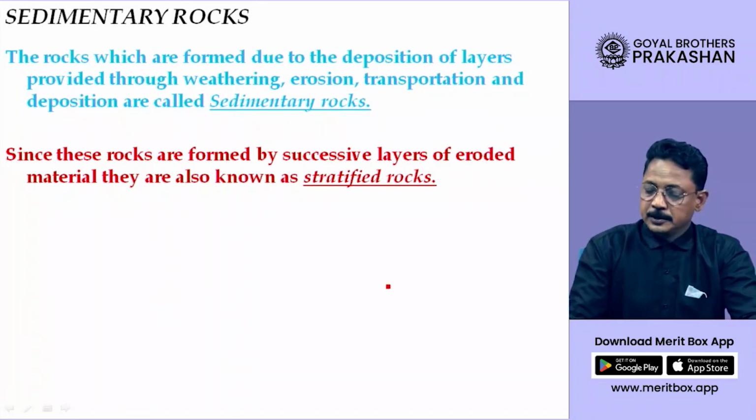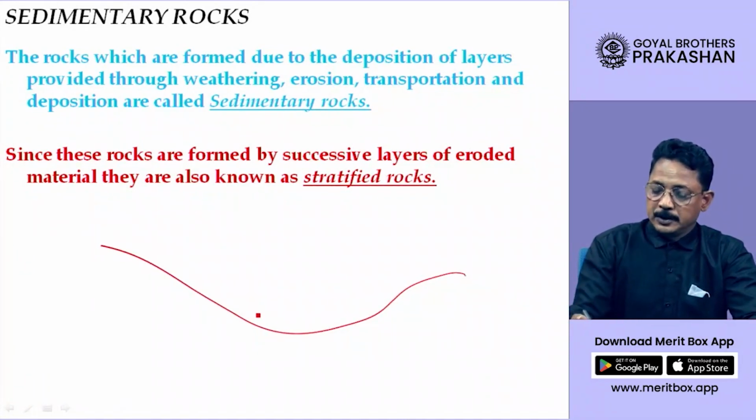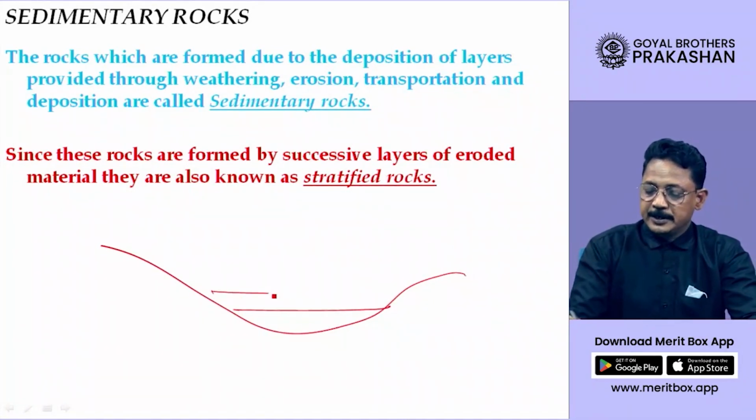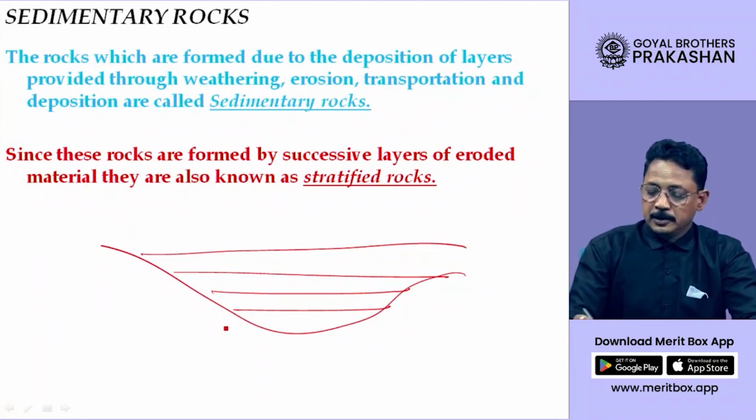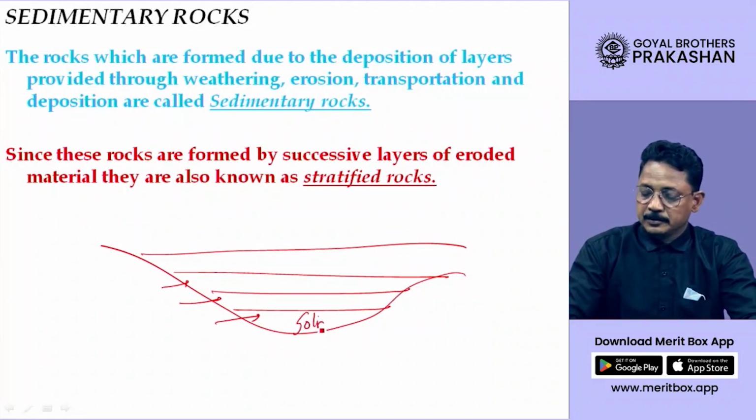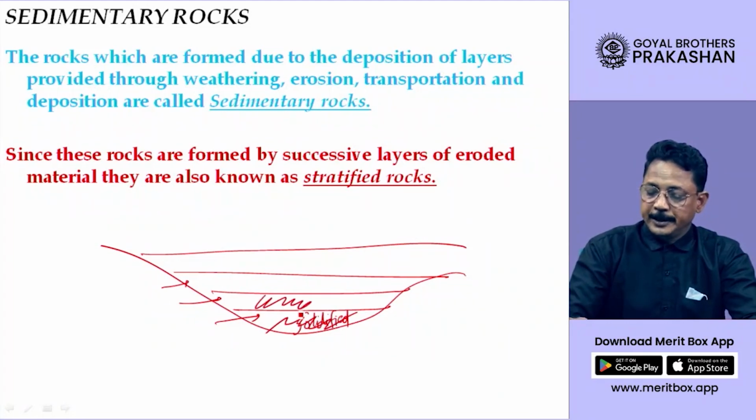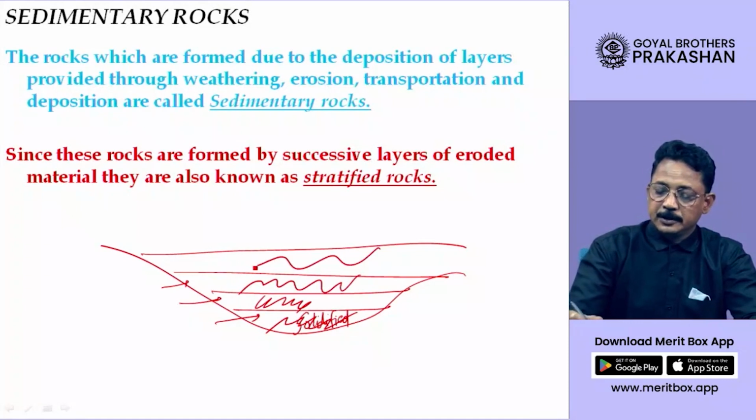Now students, suppose this is a lake. In this lake, one layer of soil, second layer, third layer, fourth layer. All these layers ultimately get solidified. They get compacted and turn into rock. This is another layer, this is another layer, this is another layer.